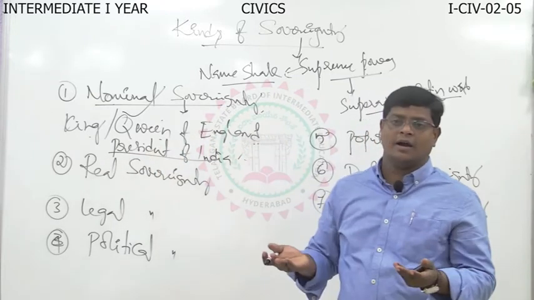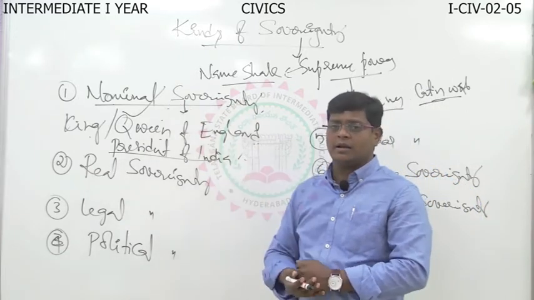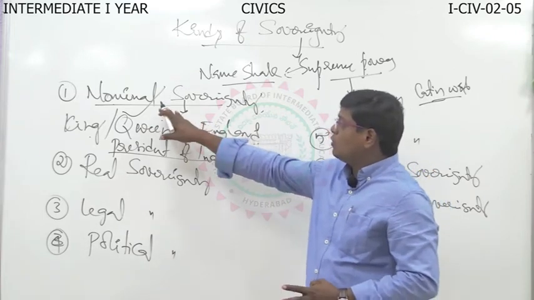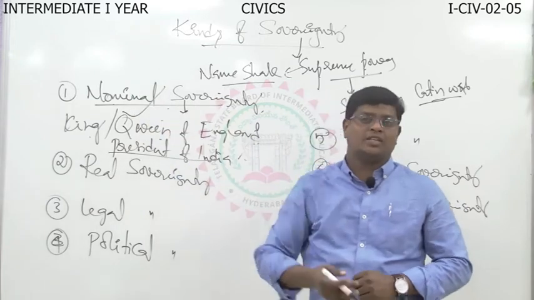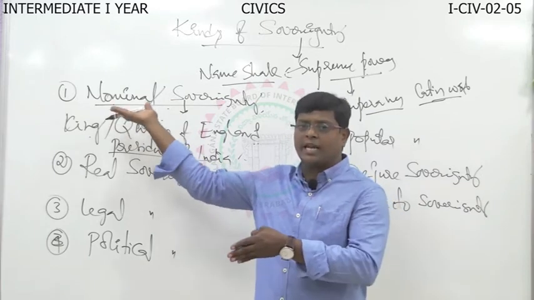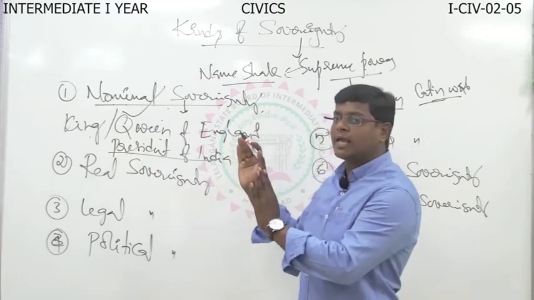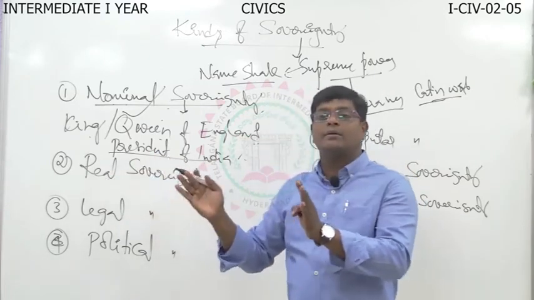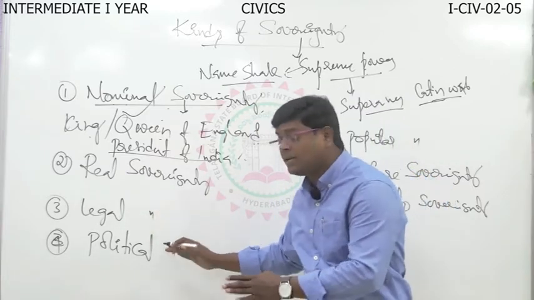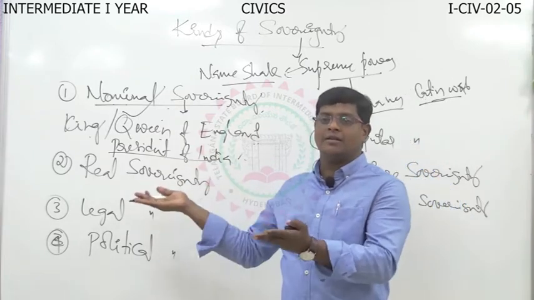Clear? You have to concentrate on the name. Nominal, by name, the powers enjoyed. Real, the powers in real. Legal, the powers in legal. Political, the powers in political. The name itself gives the answer here.